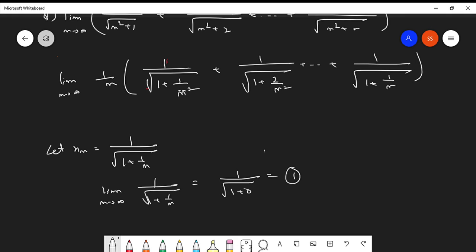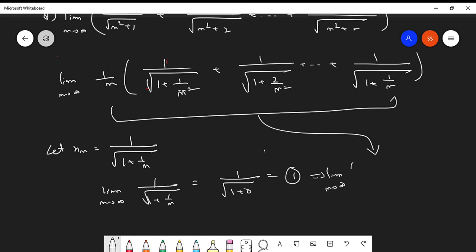And according to Cauchy's theorem, if limit xn is equal to some L, then the average of the xr over n will also be equal to L. So from here we can say that limit n tends to infinity of this whole part, because we have 1 by n here, is also equal to 1. That is the answer. Got it? That is how we solve this limit.